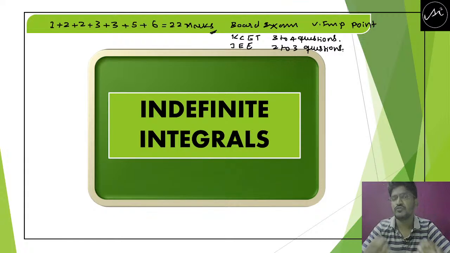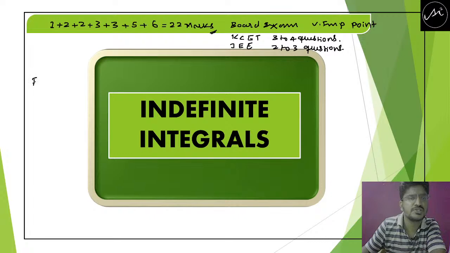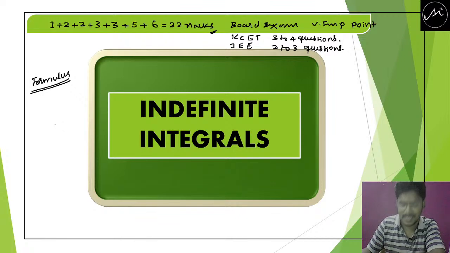The only thing is formulas. This chapter is full of formulas. Clear? How much formula practice you make, that much good you are going to be at this concept, formulas as well as tricks. Formulas you have to practice on your own.